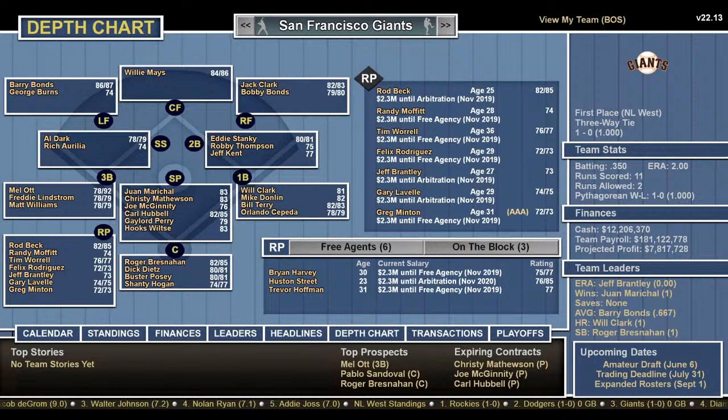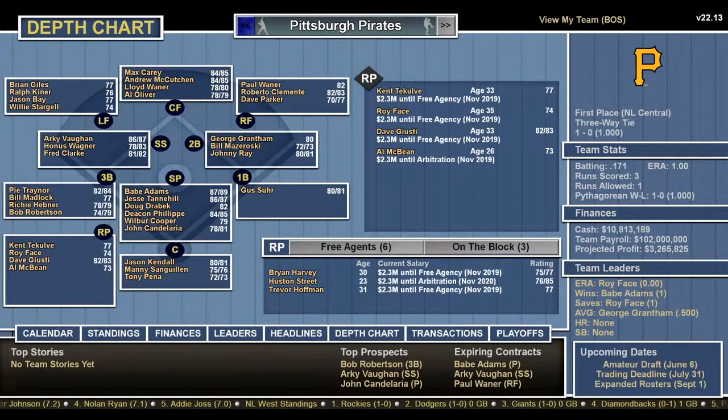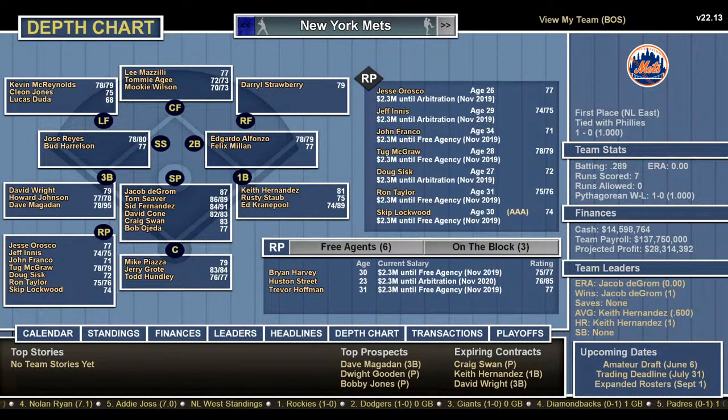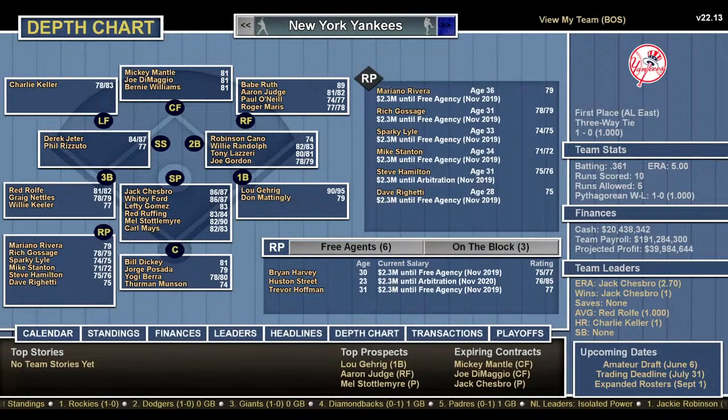What team is Dave Kingman on this? Well, CP Cards and Dice, we'll show you the Mets real quick. That's the Mets. They have Dwight Gooden in the minors. Again, I didn't make these teams. It was something interesting to look at. And this is Baseball Mogul. So we already went through the Mets.